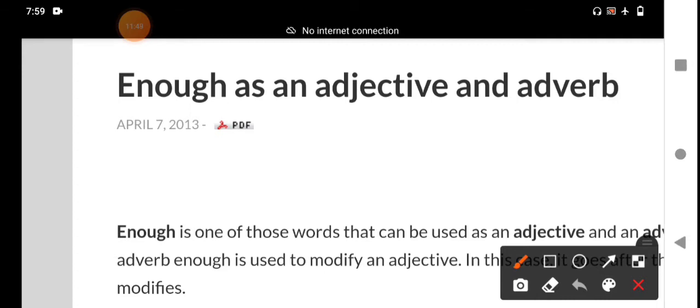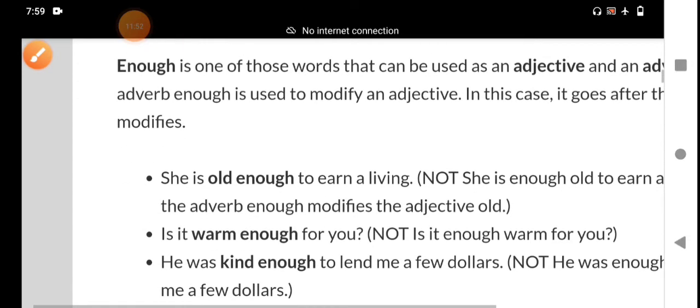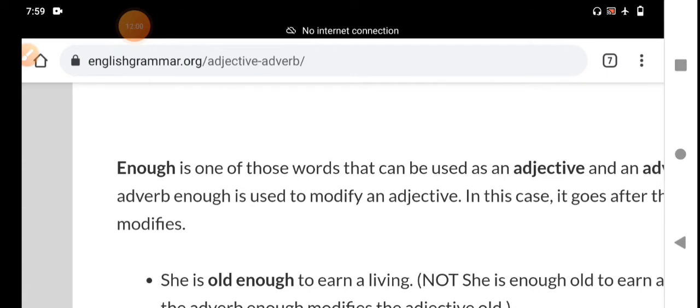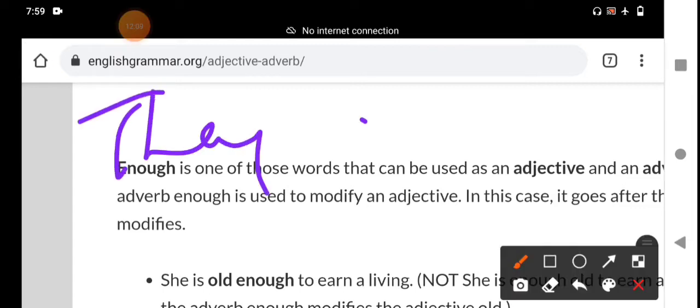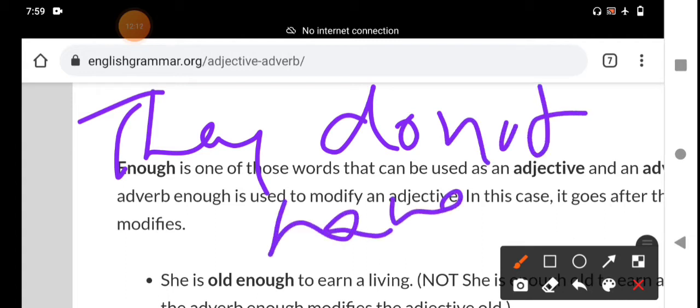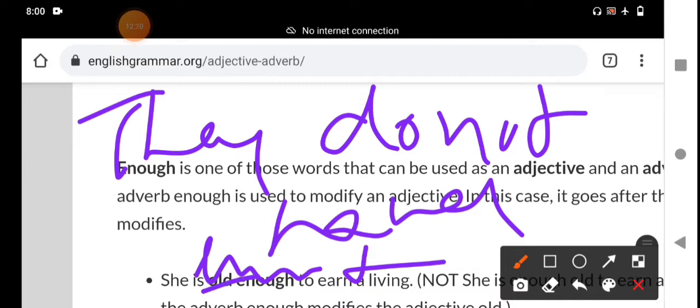Now I will explain some more examples. They don't have enough food. This is also an adjective. Enough is an adjective. It comes before the uncountable noun food. It is a material noun, and enough qualifies food. It functions as an adjective.